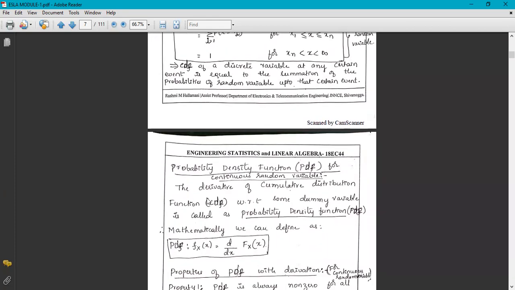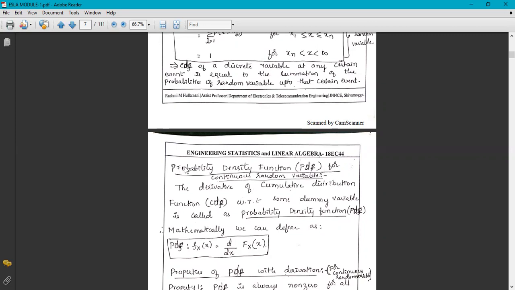We will see the definition. What is the probability density function? The probability density function is used for a continuous random variable. The probability mass function is used for a discrete random variable.